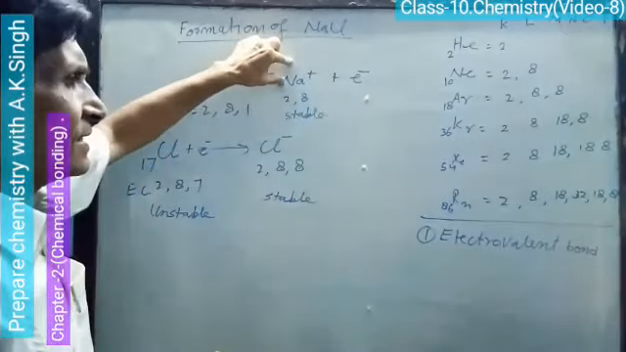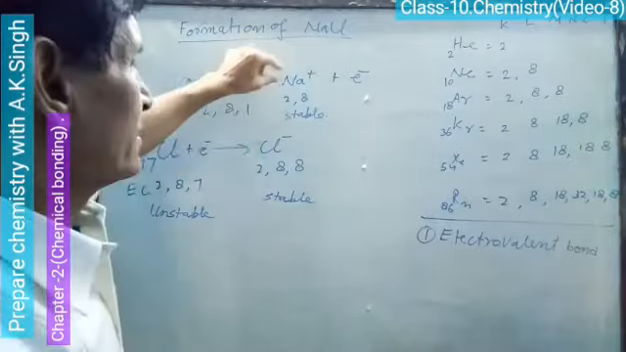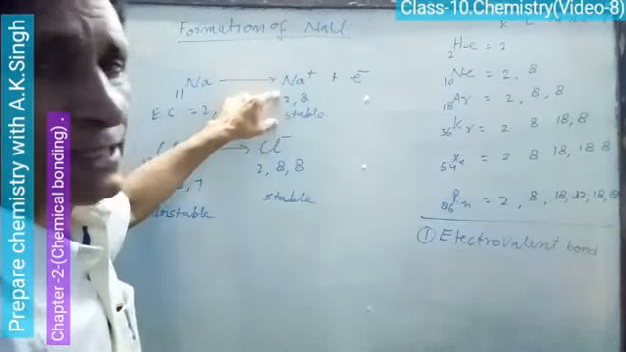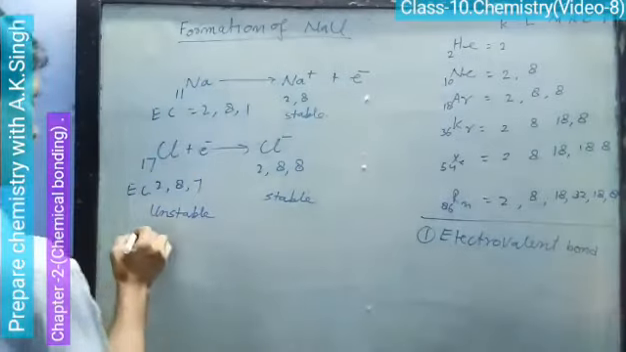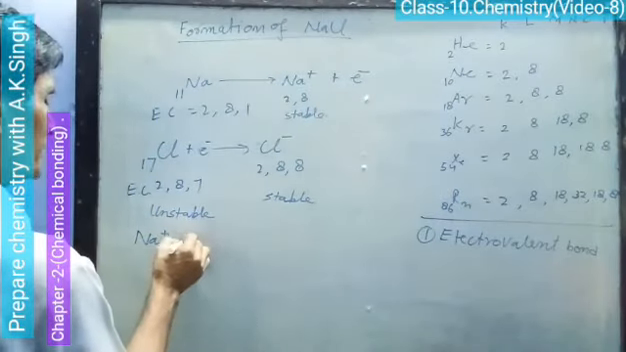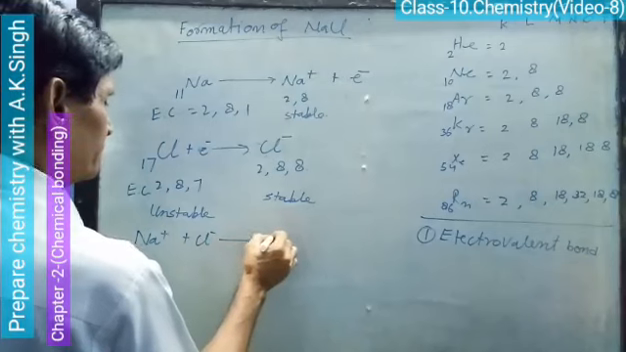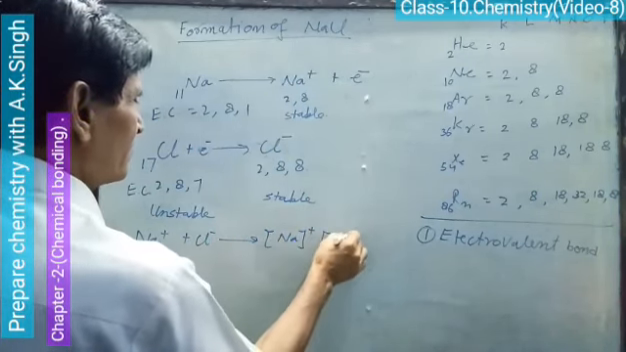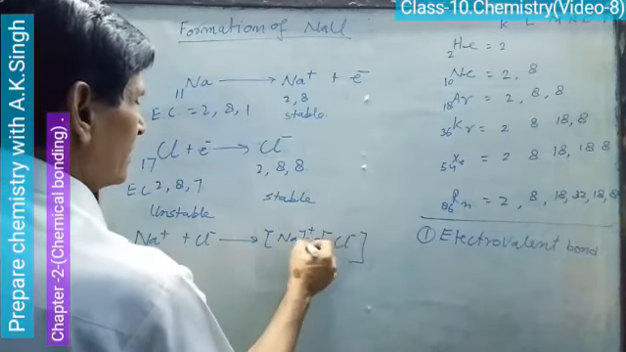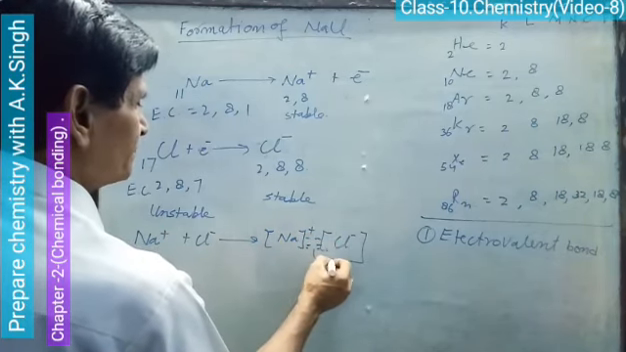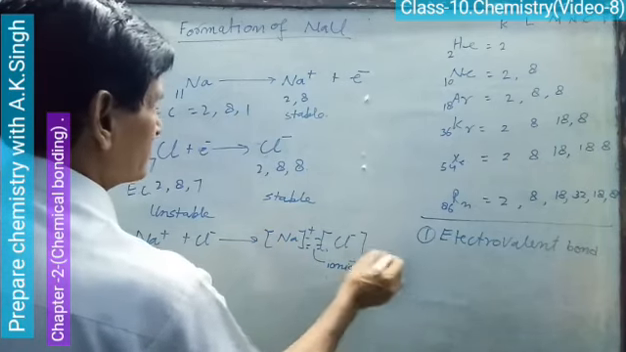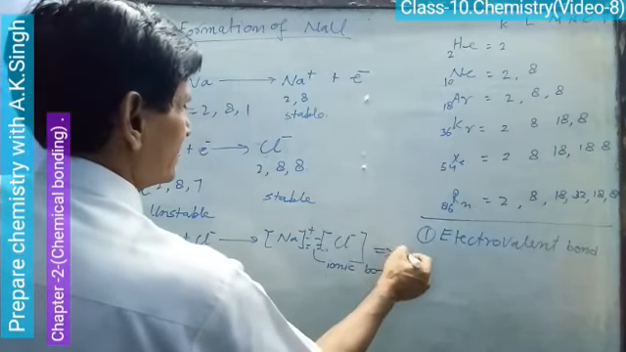Now Na plus ion and Cl minus ion have opposite charges. They attract each other. That force is called ionic bond. Na plus, Cl minus: unlike charges attract, this is the ionic bond, and actually this is NaCl.